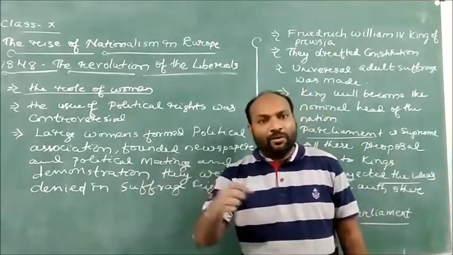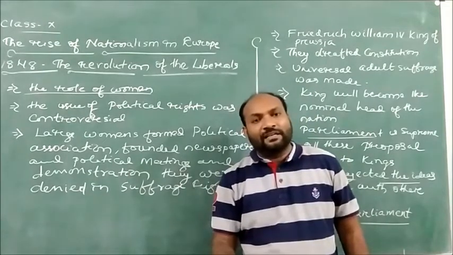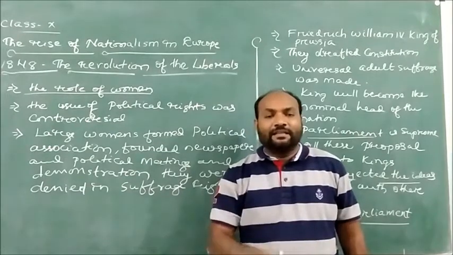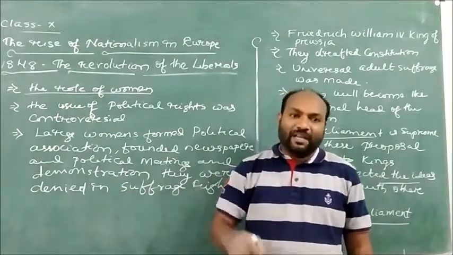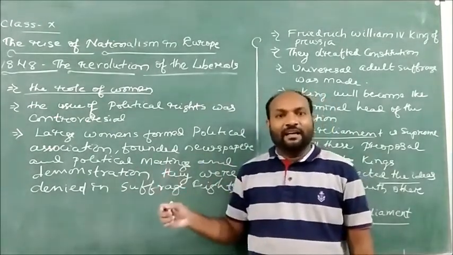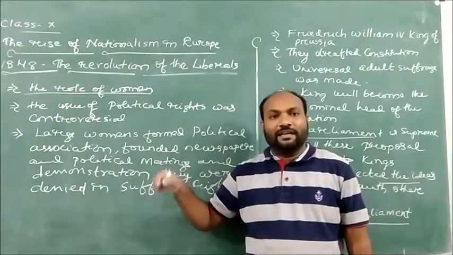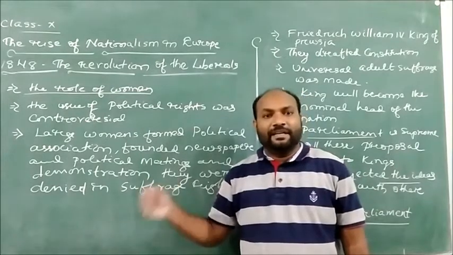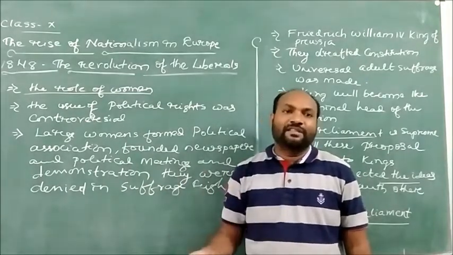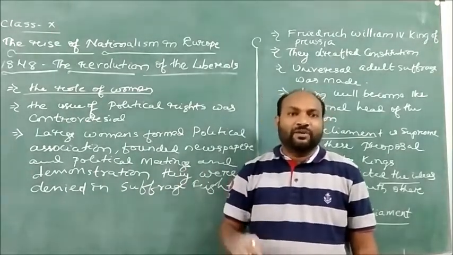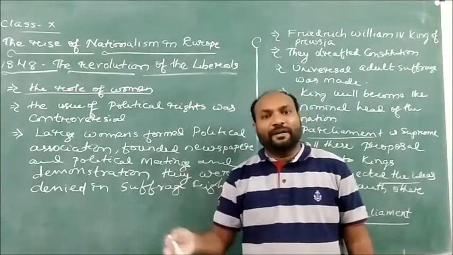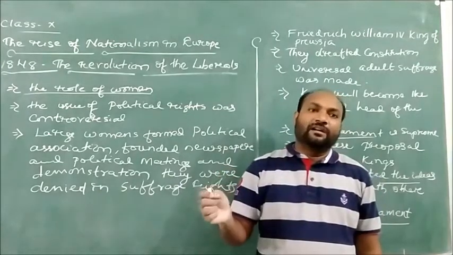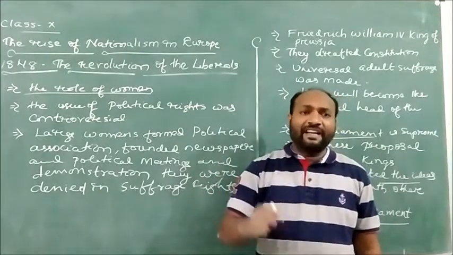Most of the conservative rulers began to realize that we need to hear the plea as well as the demands of the liberal groups. Initially in Hungarian areas, Central Europe and Eastern Europe, they began to grant some concessions to these liberal groups so that they would not come towards the kings to fight for rights in society.